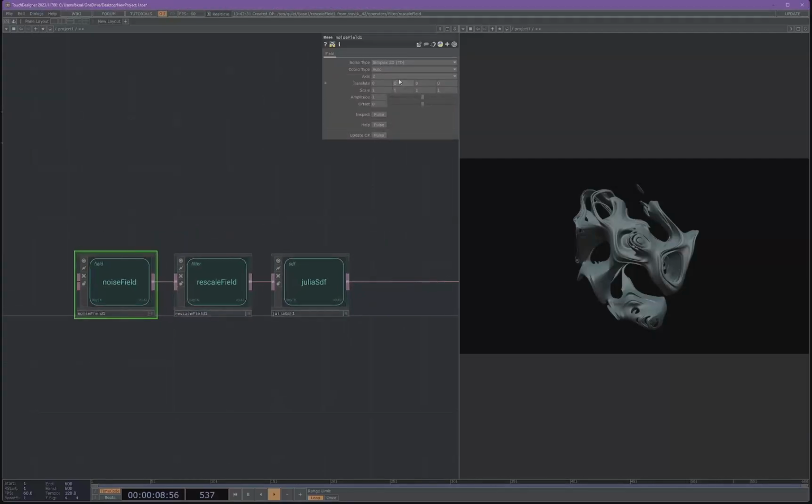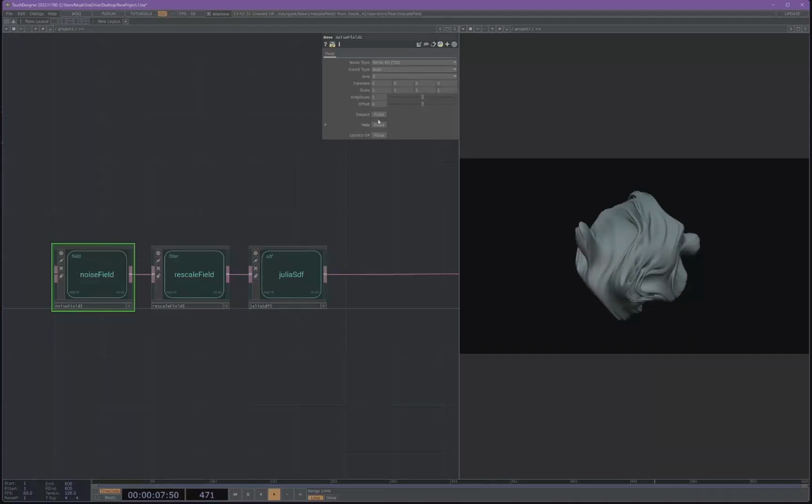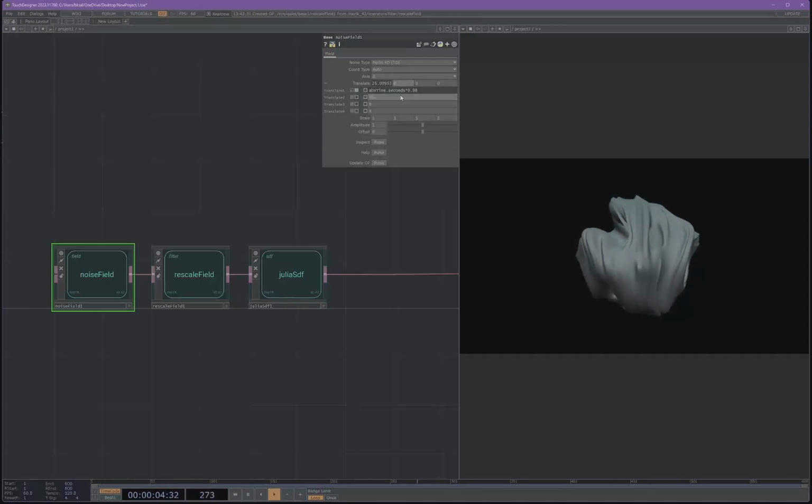Now for our noise field here, let's start getting some movement going. So I picked Perlin 4D noise. It's one of my favorites. Big Perlin noise girl. And for our translate here, let me make sure I got this right. Cool, so for our translate 1, we're going to do abs time dot seconds times 0.08. For our second one, abs time dot seconds times 0.04.